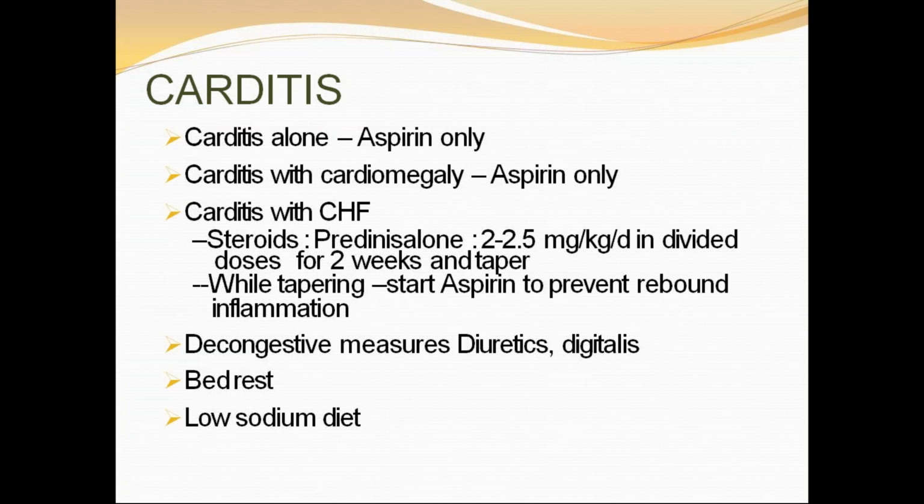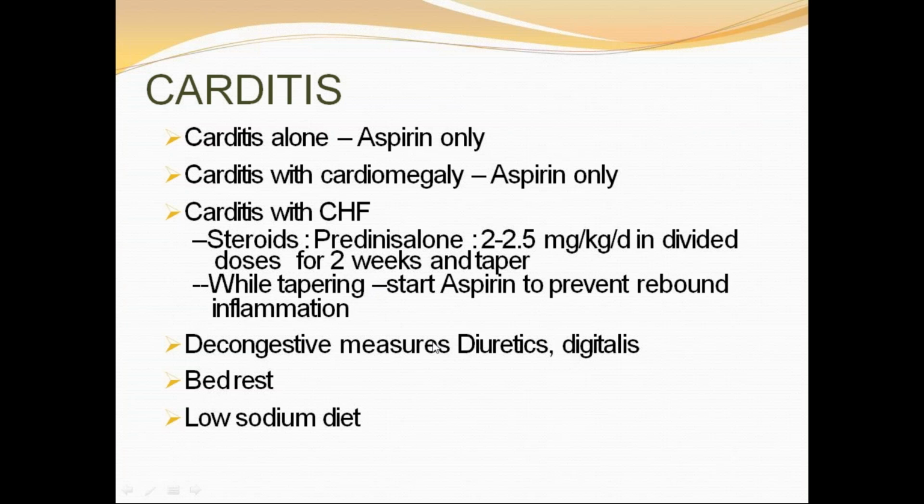That is prednisolone. The usual dose is 2 mg per kg per day in 4 divided doses for at least 2 weeks, followed by half dose for another 2 to 3 weeks, and then tapering of the dose by 5 mg in 24 hours every 2 to 3 days. Once we are planning to taper the steroids, we have to add aspirin to prevent rebound inflammation. So carditis with congestive cardiac failure, any time, we start treating with steroids. Once we start steroids, at the tapering end, we have to restart aspirin to prevent any rebound inflammation.